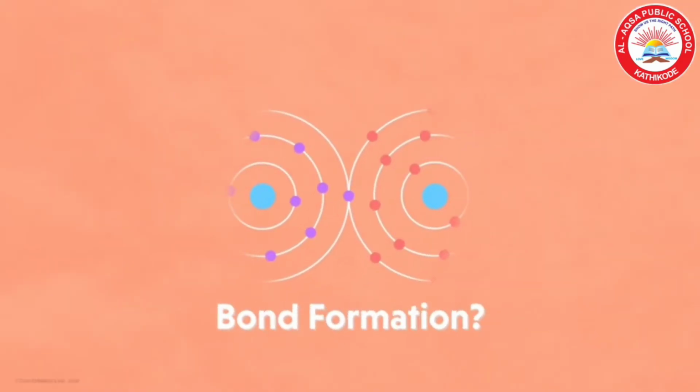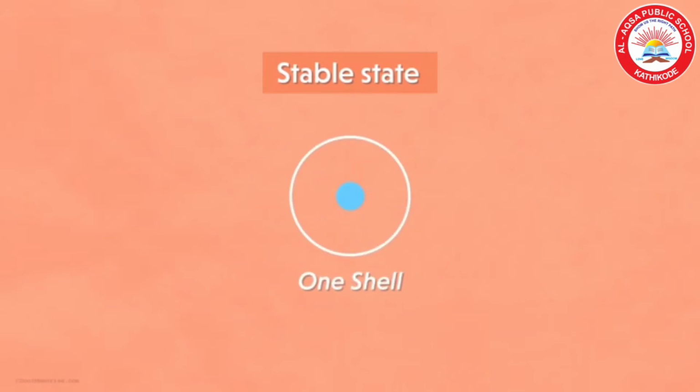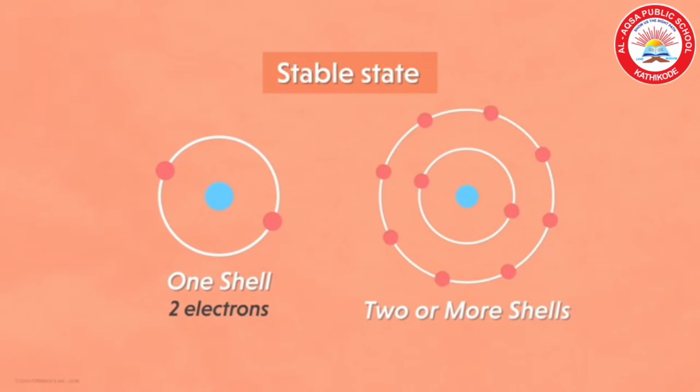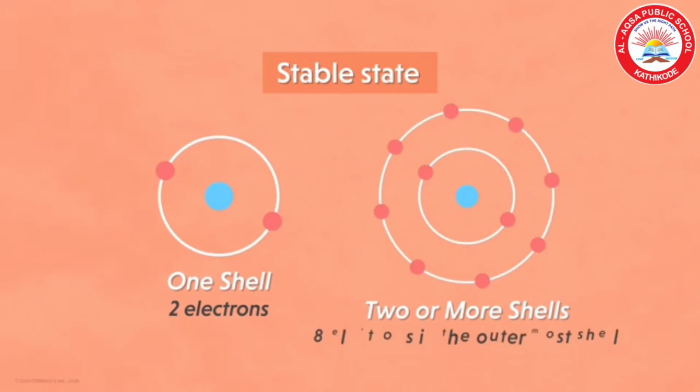Do you know why bond formation takes place? Well, atoms need a stable state. If an atom has one shell, if it has 2 electrons in the outermost shell, it is stable. If an atom has 2 or more shells, if 8 electrons are there in the outermost shell, it is stable, or we can say that octet state.